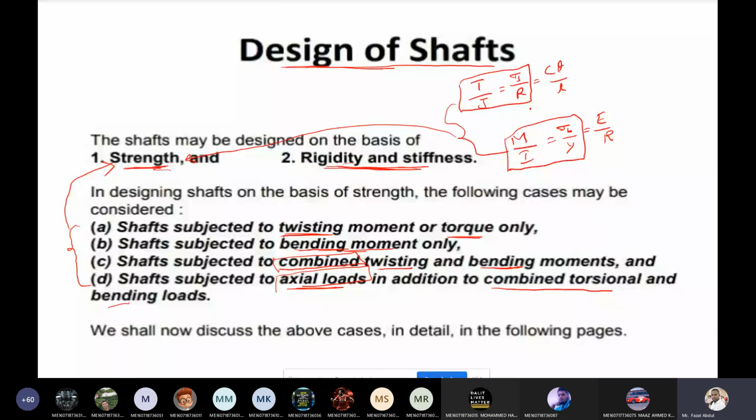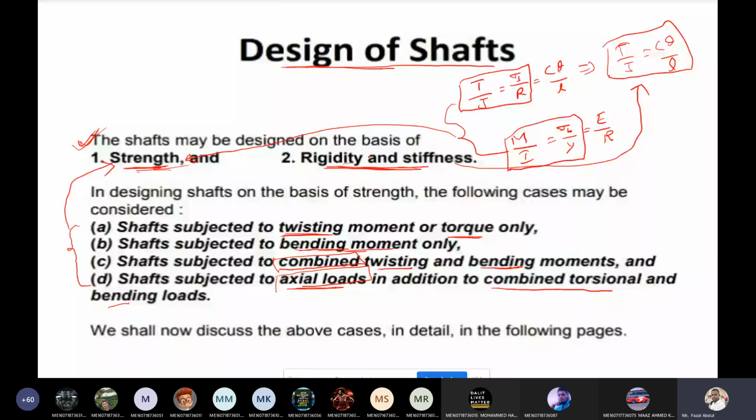Now from this equation, T by J equals C theta by L, this is designed based on rigidity and stiffness. If we equate these two, the design is based on rigidity and stiffness. Okay, if you are perfect with this, the strength criteria and rigidity criteria, you can easily overcome the problems.